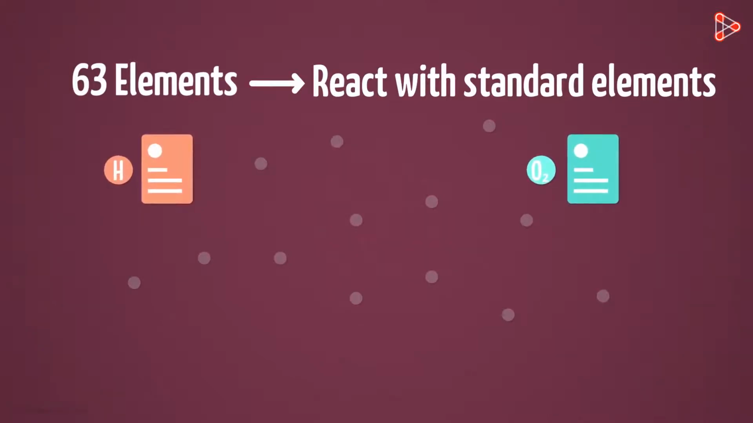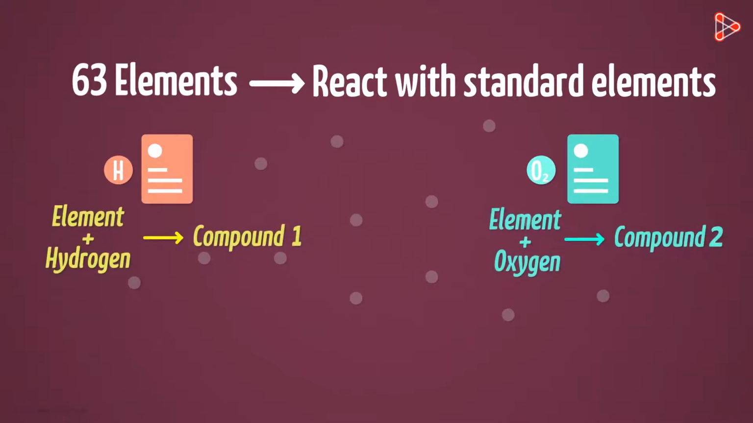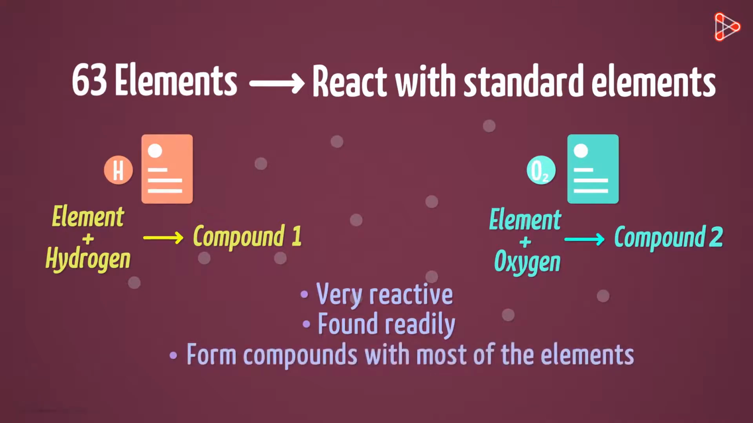But why? Mendeleev thought of making the elements react with hydrogen and oxygen because of the following reasons. They are very reactive, they are found readily, and they form compounds with most of the elements. Yes, this helped him understand the chemical properties of all the reacting elements.